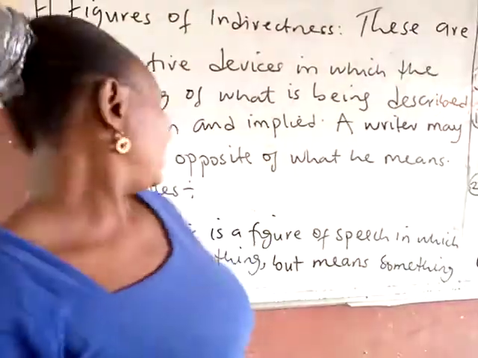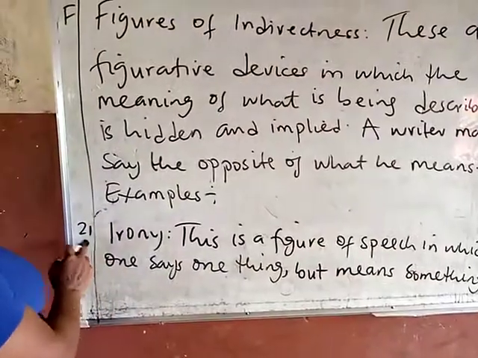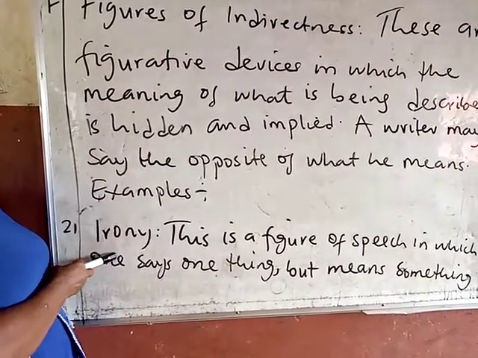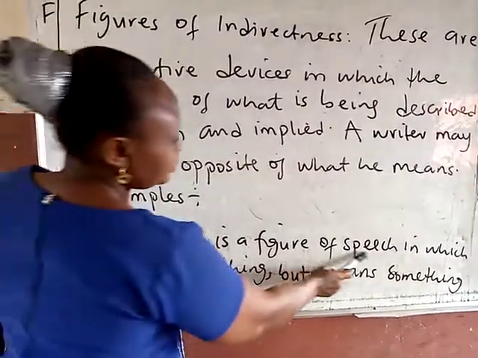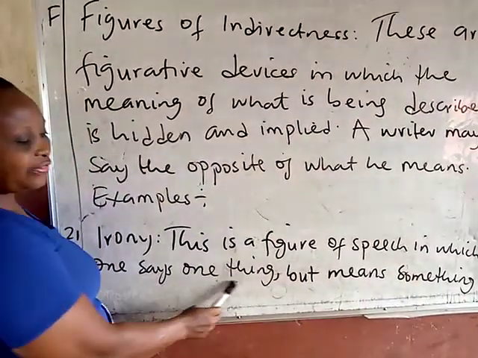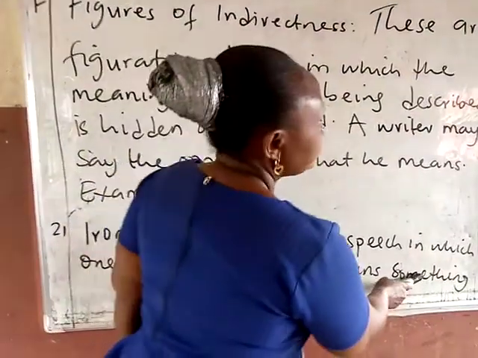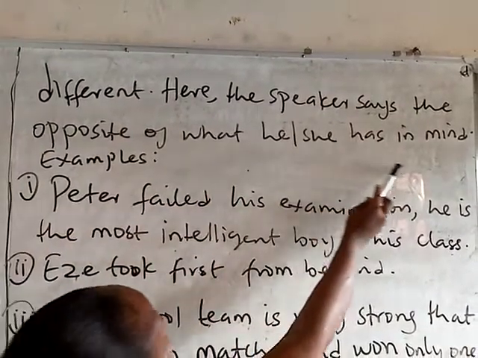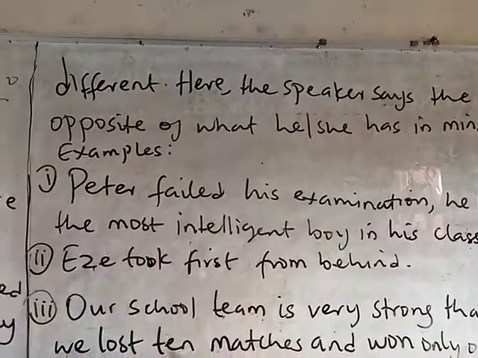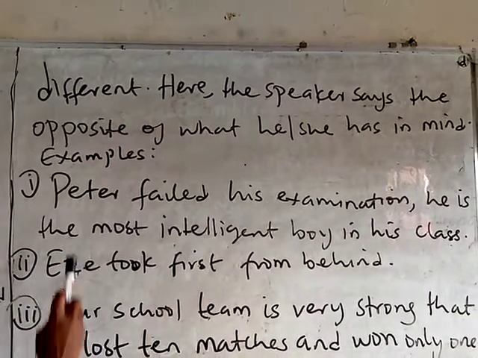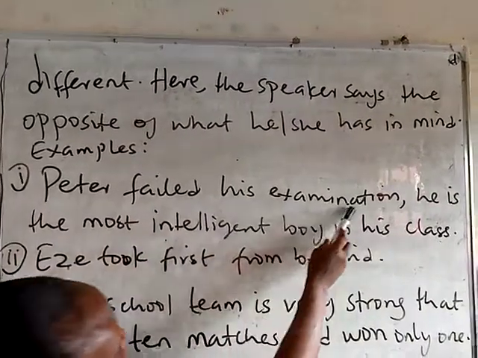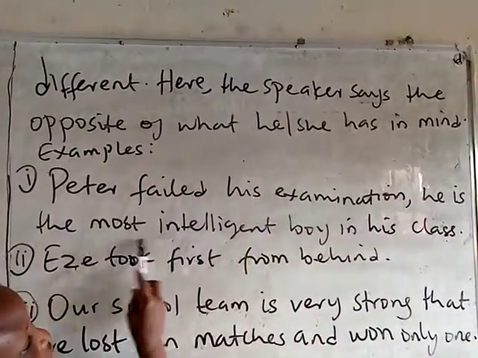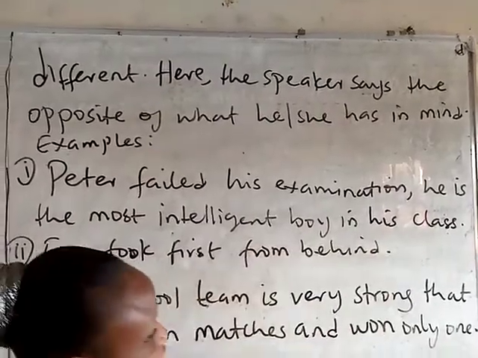Now let's look at some of the examples. The first one is irony. Irony is a figure of speech in which one says one thing but means another. Here the speaker says the opposite of what he or she has in mind. We have examples. Peter failed his examination. He is the most intelligent boy in his class.